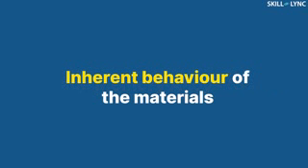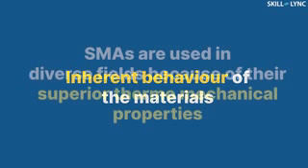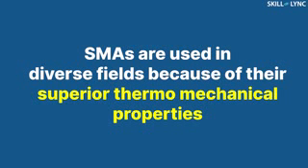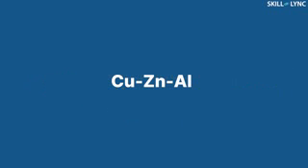The specific nature of the shape memory alloys is due to the inherent behavior of the materials. Shape memory alloys are used for diverse fields of application for their superior thermomechanical properties. The most commonly used shape memory alloys are copper, zinc, aluminum, and copper, zinc, nickel.